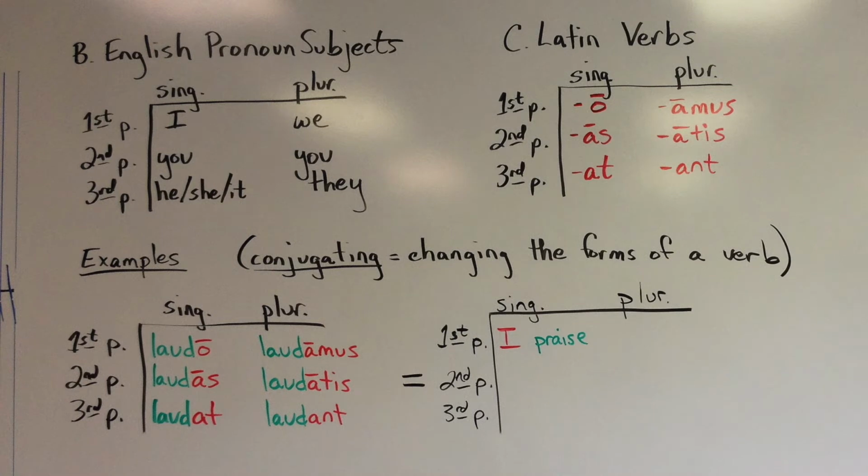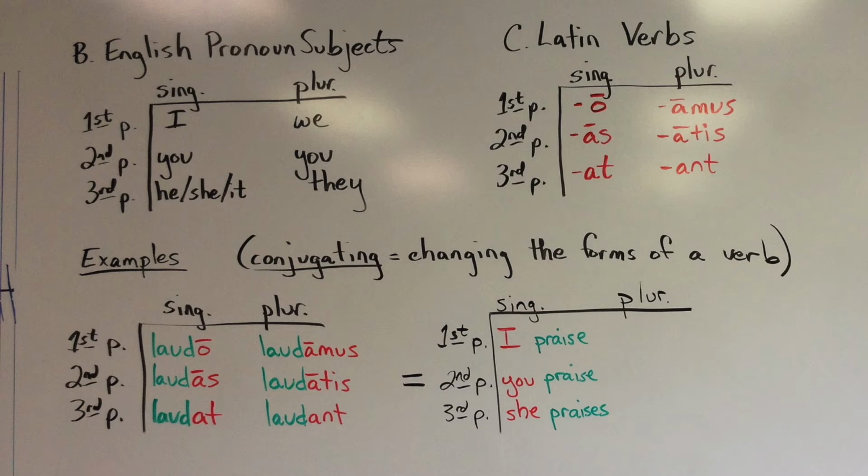Laudas, since it has that as ending, is second person singular, and therefore the English subject would be the subject from the same position in our subject chart, you. Then we add the meaning to get you praise. For the third person singular, we could pick the subject he or she or it, whichever one you like. Then add the English verb. Notice that in standard English, we wouldn't say she prays, but rather she praises.